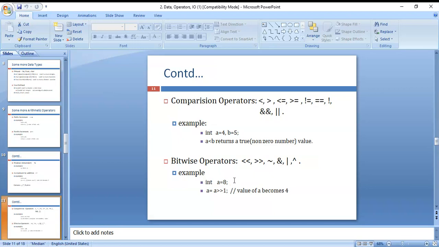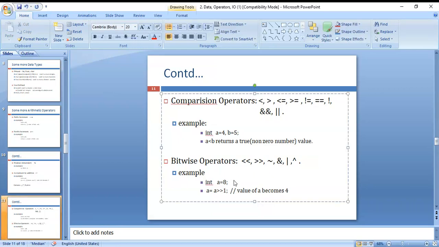You can see here the equivalent binary value after the shift. The other 0 comes to this side, and then the value of that one is 4.